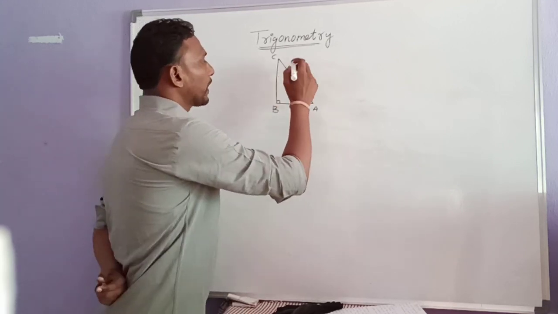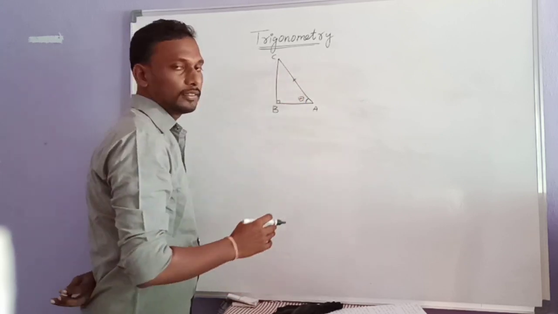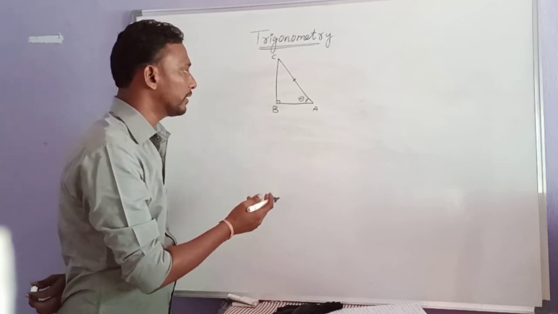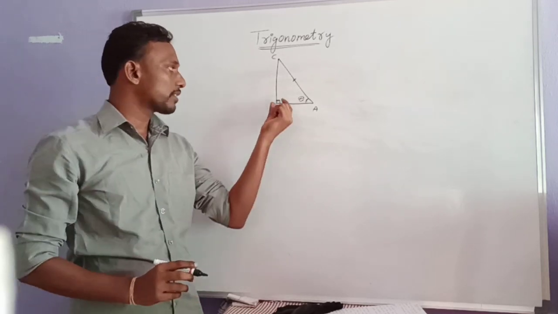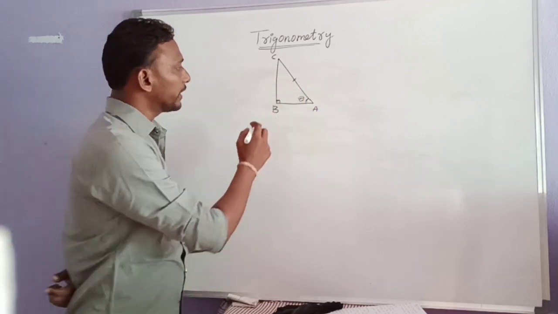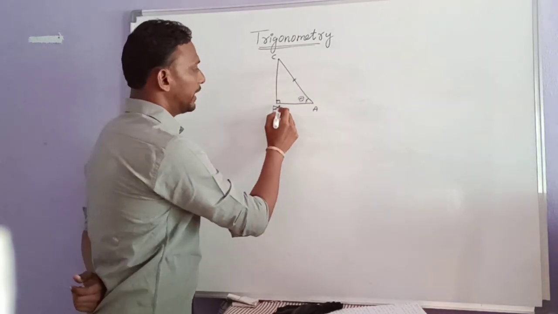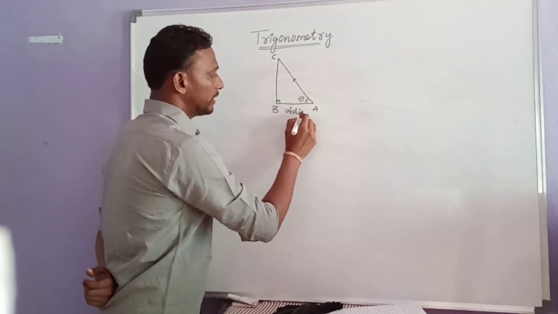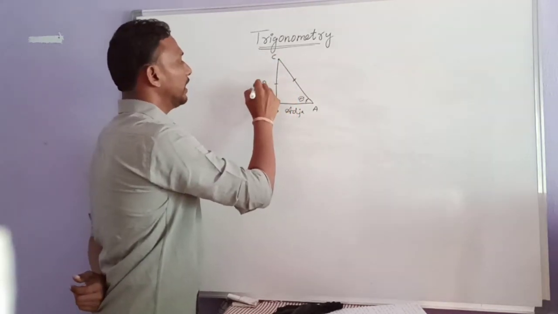Right, so in this triangle, the side with the greatest length is called the hypotenuse in a right angle triangle. Or we can say the side which is opposite to the right angle is called the hypotenuse. So AC is the hypotenuse, AB is the adjacent side for this angle, and BC is the opposite side for the angle A.